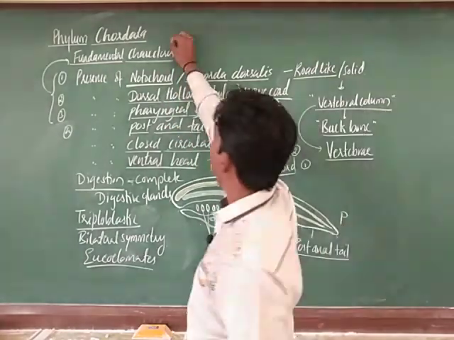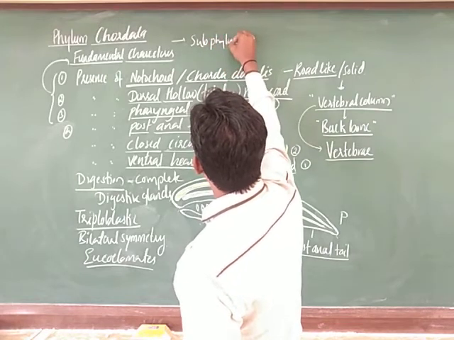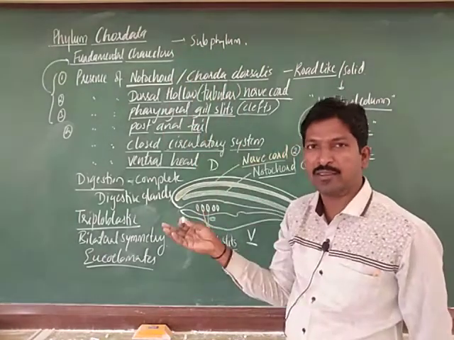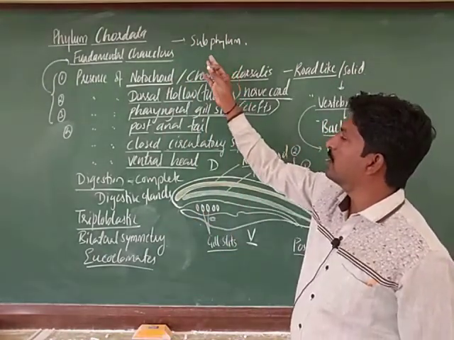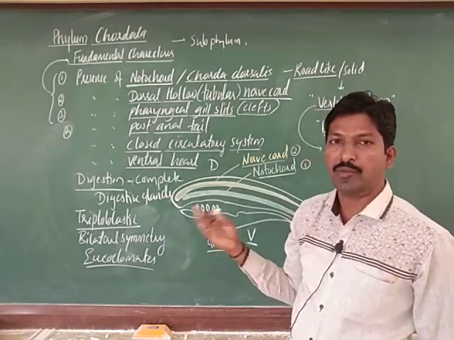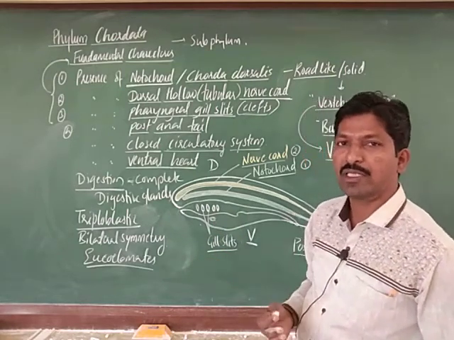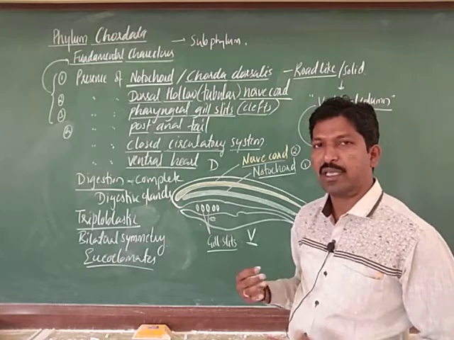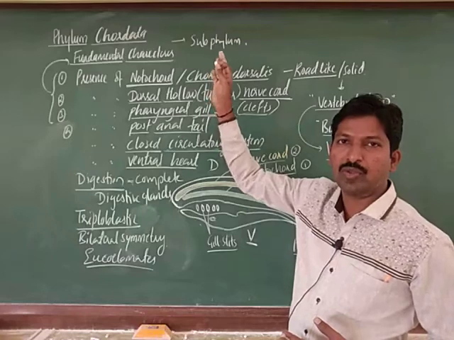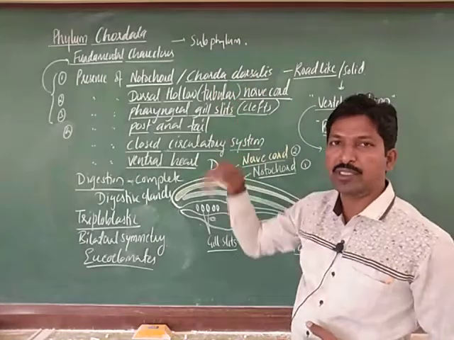So, this Chordata is classified into subphylum, superclass, and class. There are two subphyla we can say, that is Urochordata, Cephalochordata, and Vertebrata. Next, Vertebrata is again divided into superclasses, right. So there is superclass, class, subclass, and so on. We will divide as per the taxonomy, right. We will discuss it later. The classification of Chordata we will discuss in the next video.